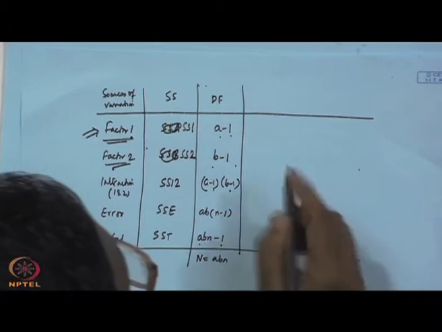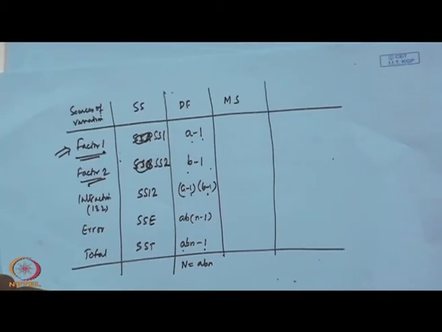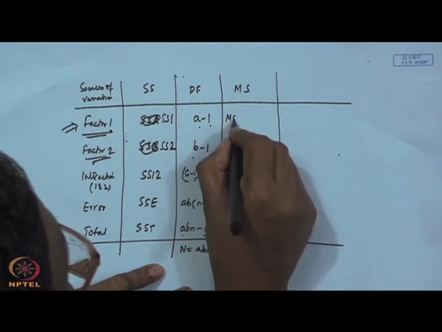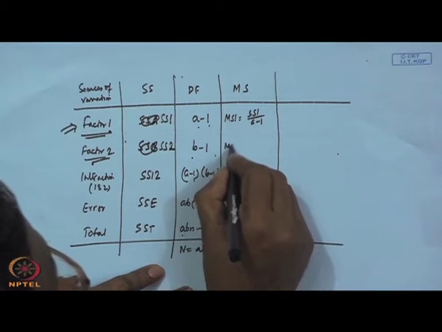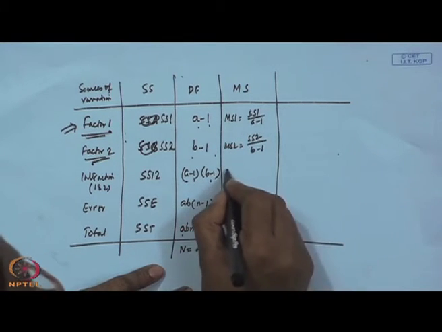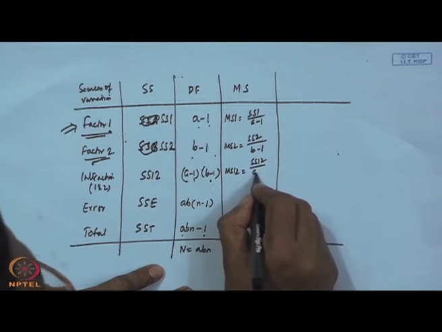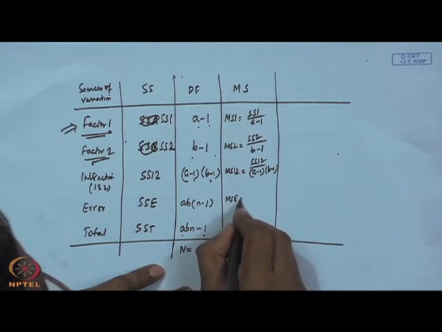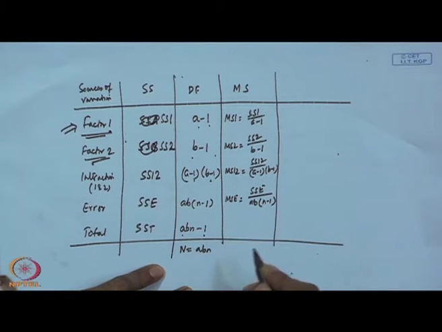Okay. Then what do you require to know? You require to compute MS, mean square, that is variability. MS1 will be SS1 by A minus 1, MS2 will be SS2 by B minus 1, then MS12, that is interaction, which is SS12 by A minus 1 into B minus 1, then your MSE will be SSE by AB into n minus 1.